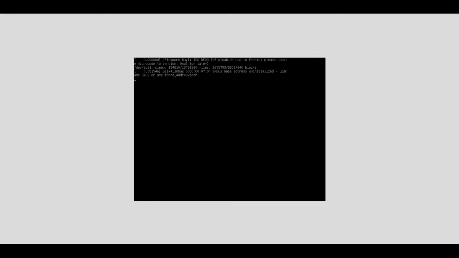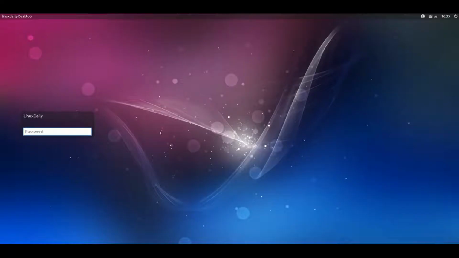Alright, it's booting up for us here. Alright, we are being greeted by the LightDM splash screen, our lock screen. We're going to type in our very secure password to access.